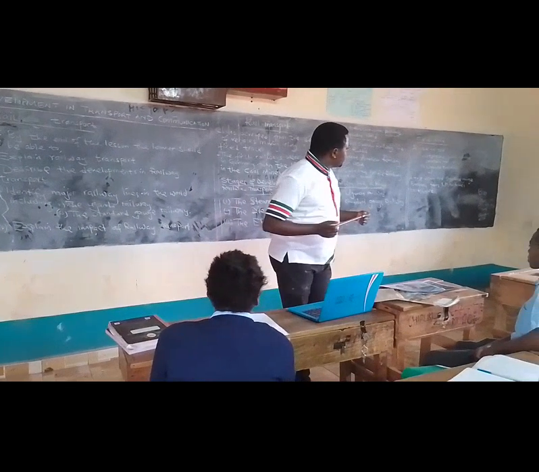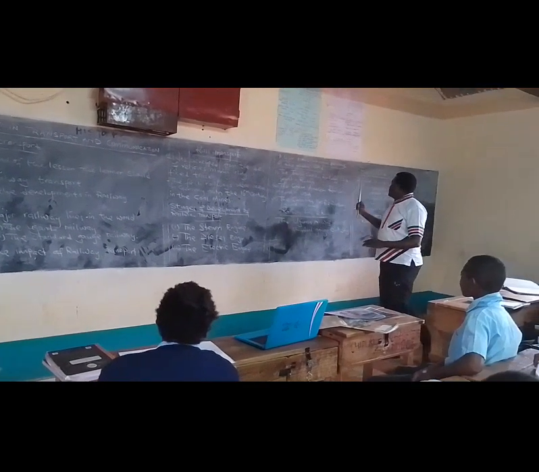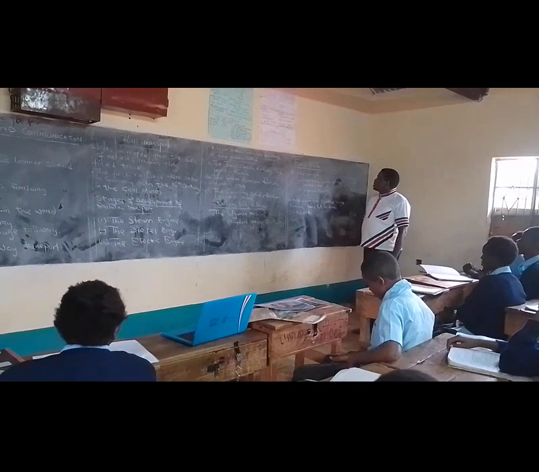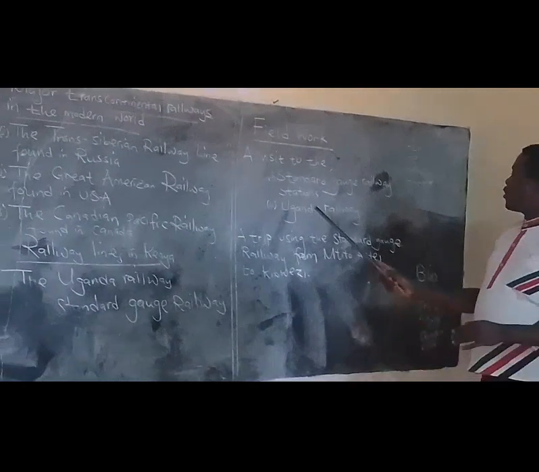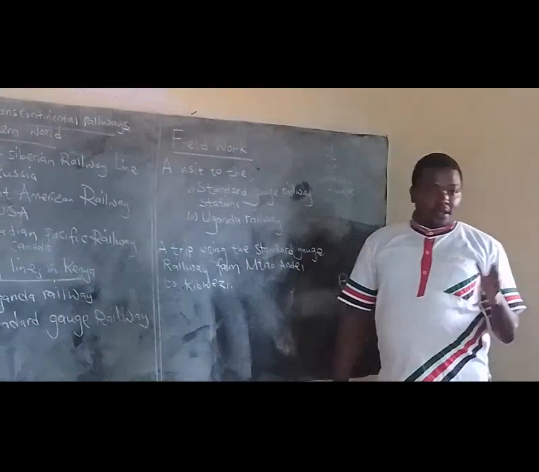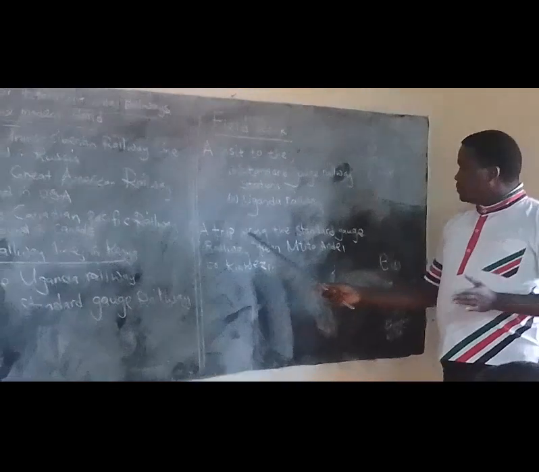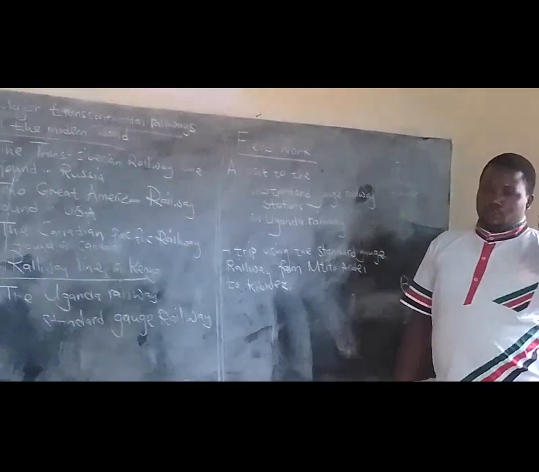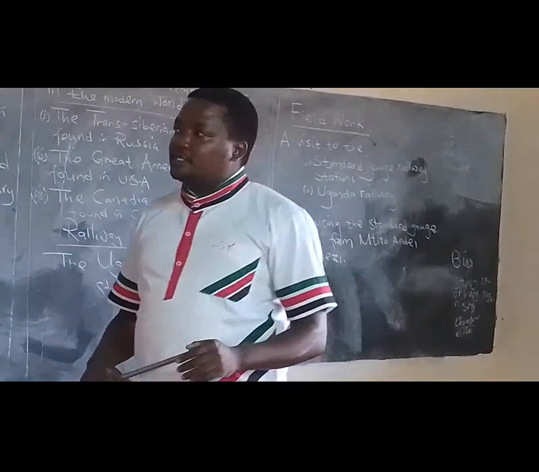Can I give you an assignment? But before the assignment, we are going to have a field work whereby next week, Tuesday, we are going to visit a Standard Gauge railway station. We are going to visit a Uganda railway station. And then we are going to conduct a trip using the Standard Gauge railway from Mutituandei to Kibwezi. So that's an activity we are going to do next week.